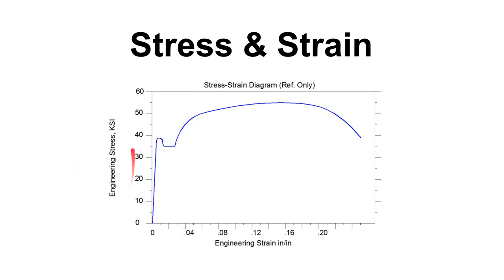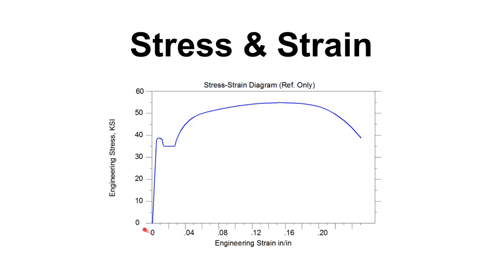So this we would see on a load cell, and it would be telling us that we were applying a certain amount of force to the specimen, and of course we would have to divide that force by the cross-sectional area. So there would basically be a scale on this side telling us how much force was building up, and we would divide by the area to turn that into stress.